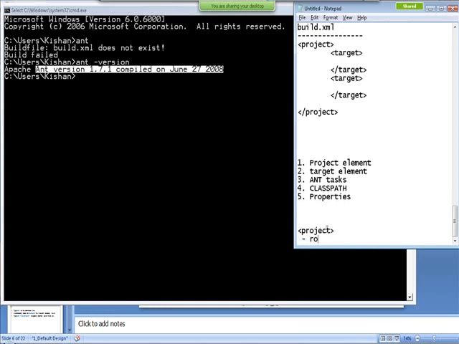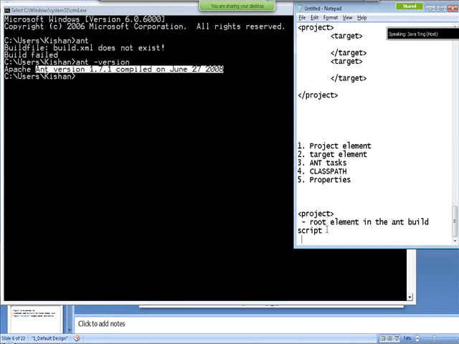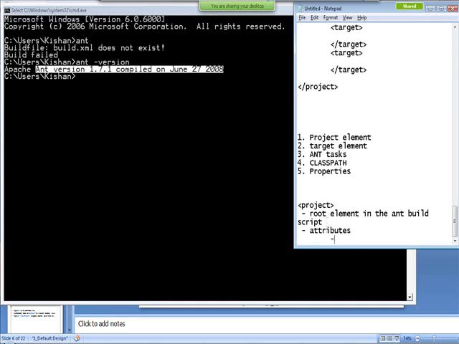So project is the root element in the Ant build script, and when you say project, you need to say this is the root element of the Ant build file. It doesn't have any parent. It has some important attributes, like the name attribute. You can specify the name of the project.